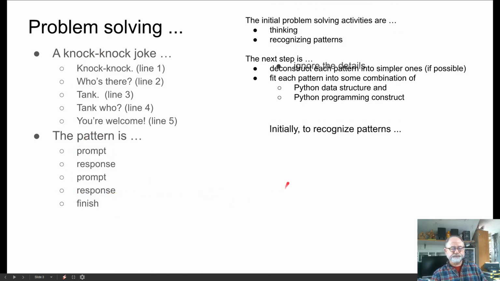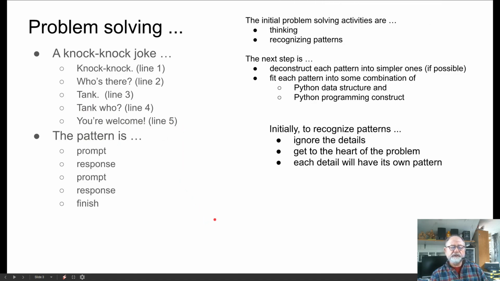And so if we try to recognize patterns, we sort of ignore a lot of the details, like what the specific thing is here. The fact is that this is something printed, this is something typed by the user, printed, typed by the user, printed.